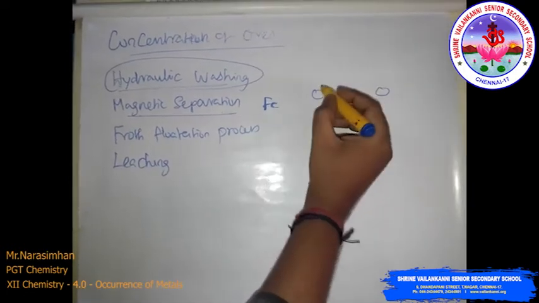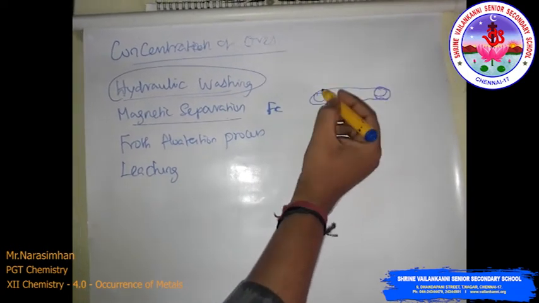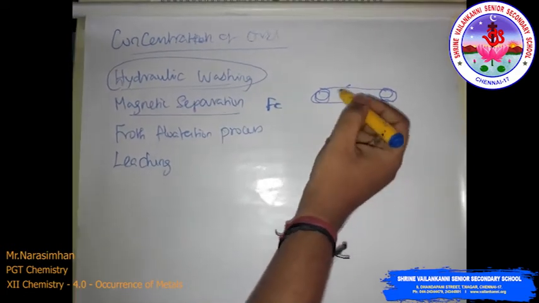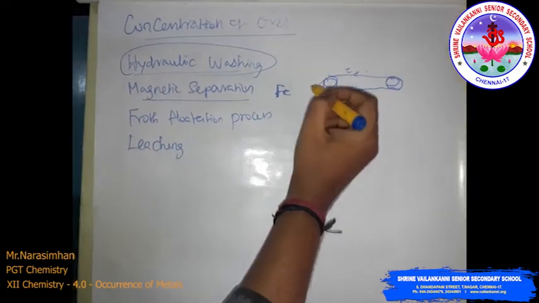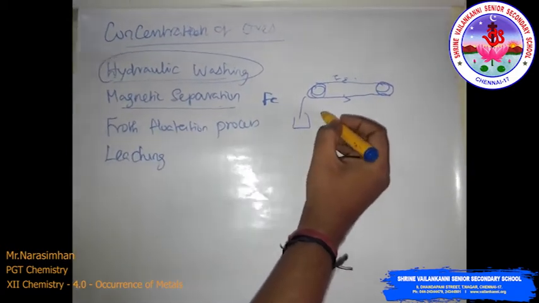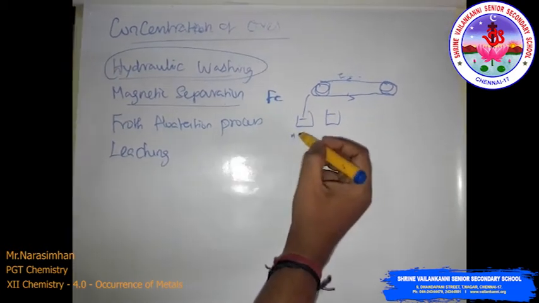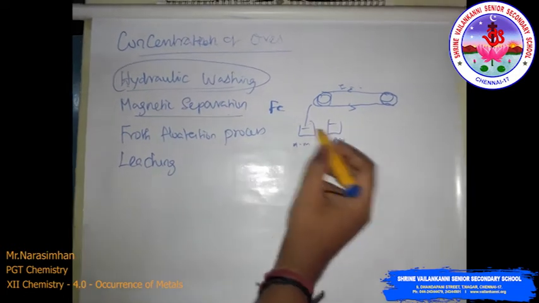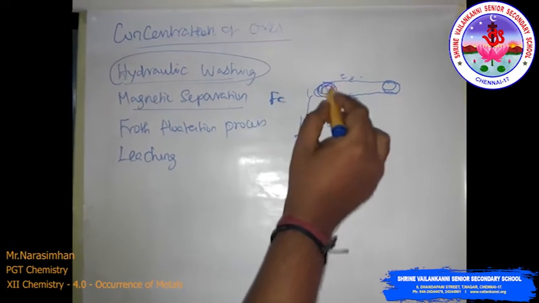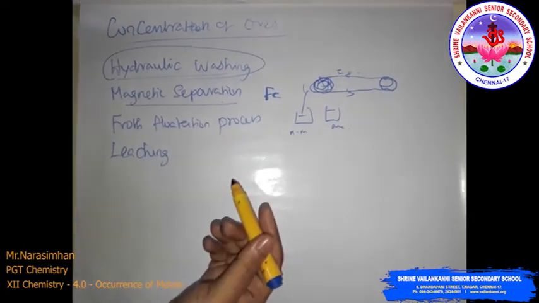See, one conveyor belt is connected like this. So this is the conveyor belt. The finely ground ore is like this, and there is one container for magnetic particles and another having non-magnetic particles. This is non-magnetic, this is magnetic particle. So the particles are separated. This is called a magnetic roller. So this process is called magnetic separation.